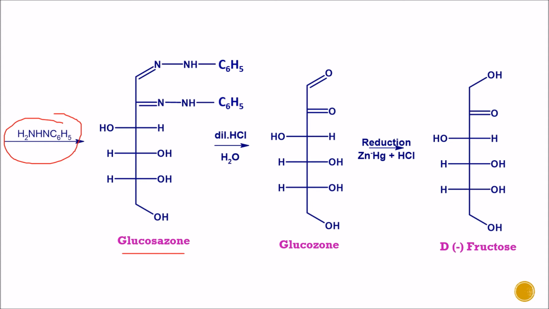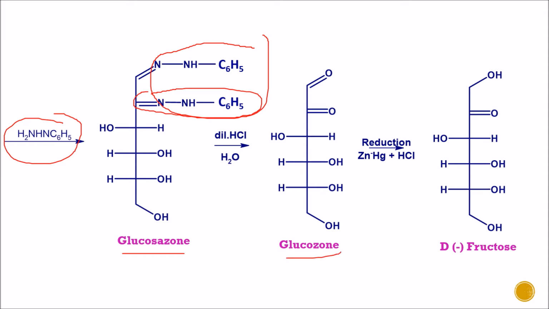Here C double bond O, which is formed on carbon number 2, is again replaced by NNHC6H5. Next step is reaction in presence of dilute HCl and H2O. So hydrolysis takes place and these whole structures will be liberated as phenylhydrazine and C double bond O will be attached, and that is known as glucosone.